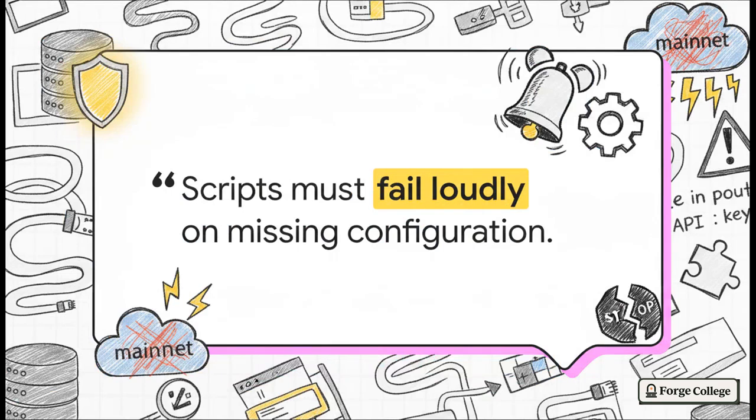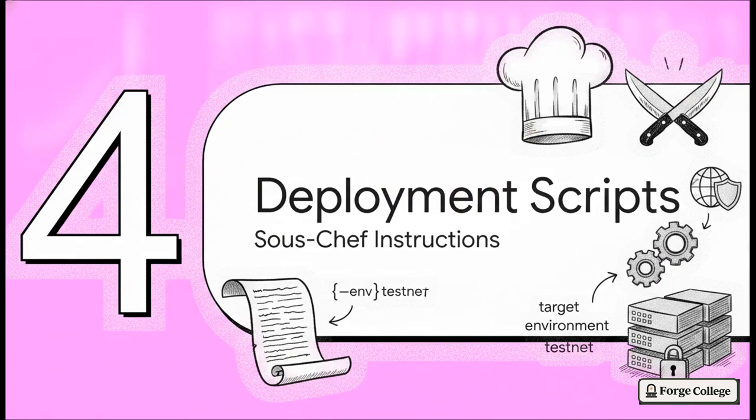Now, as we transition into automating all of this, I want you to burn this quote into your memory: your scripts must fail loudly on missing configuration. Seriously, if a script silently ignores a missing API key and somehow deploys half-baked code to mainnet, that is a disaster. We want our automation to scream and halt at the very first sign of missing data. And that perfectly tees up Section 4, automating with deployment scripts.